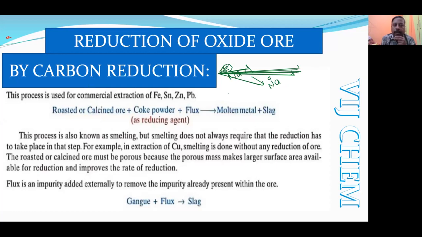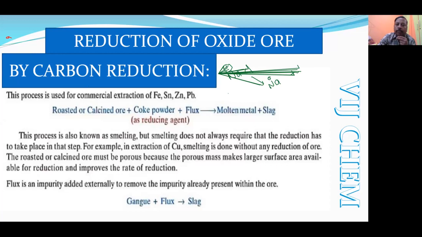But even after this step, we are going to have impure metal. So after that, we carry out the last and final step, that is refining. Whether refining will be required or not depends upon the impurities left over after the reduction step.